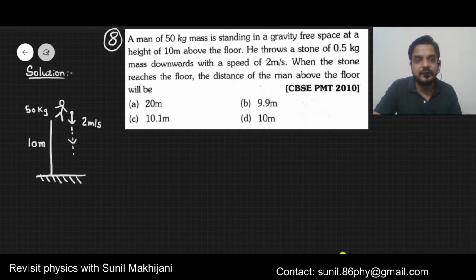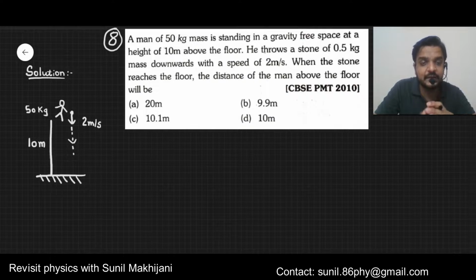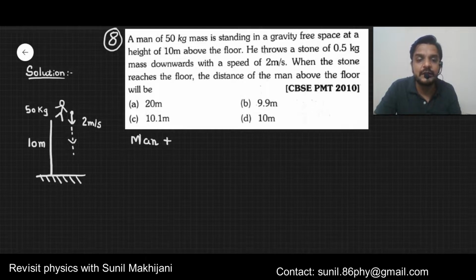And obviously when the person throws the stone downward, he will apply force on the stone. So what will happen? The stone will also apply upward force on him. I am repeating, listen carefully. The person will apply downward force on the stone to throw it down. The stone will in return apply the upward force on the man. Stone and man will apply force on each other.